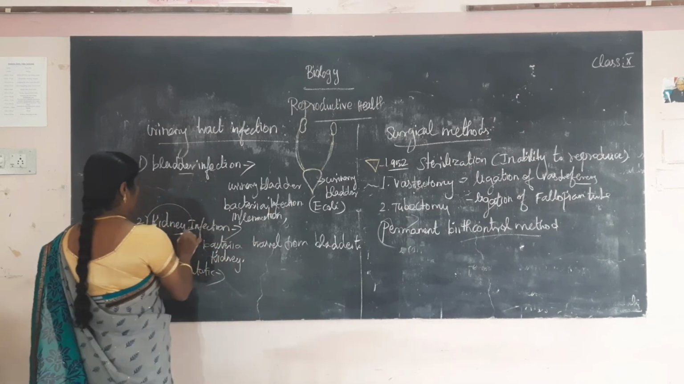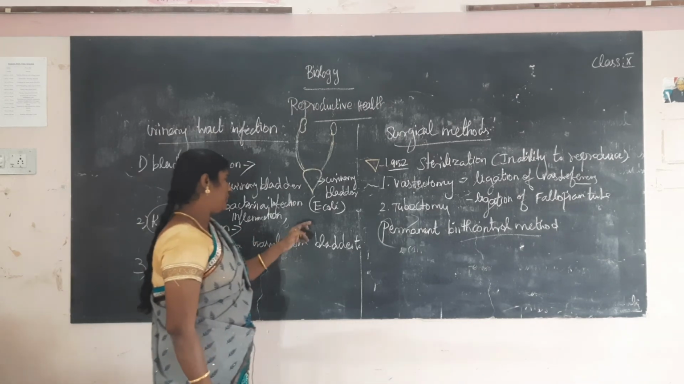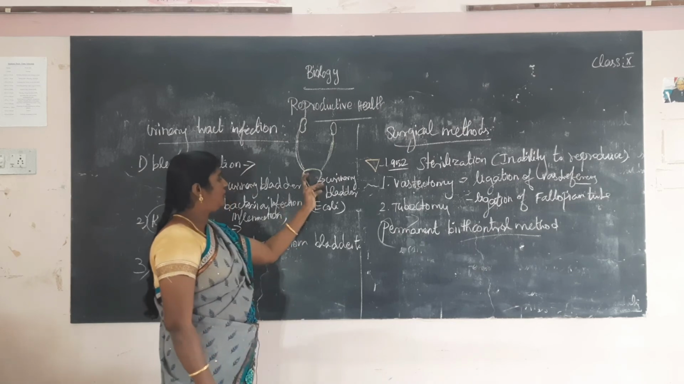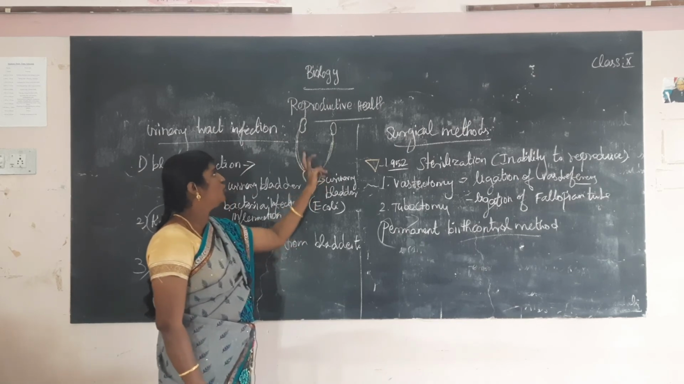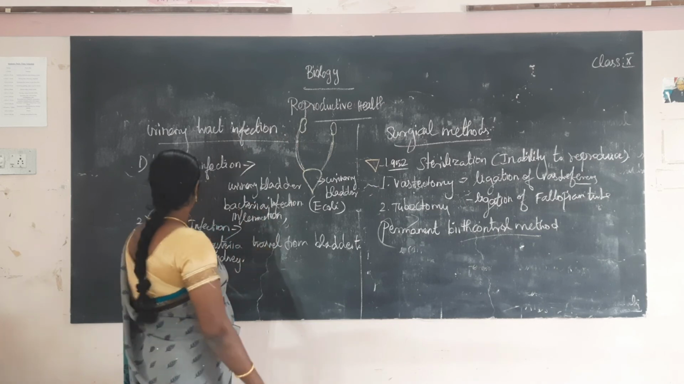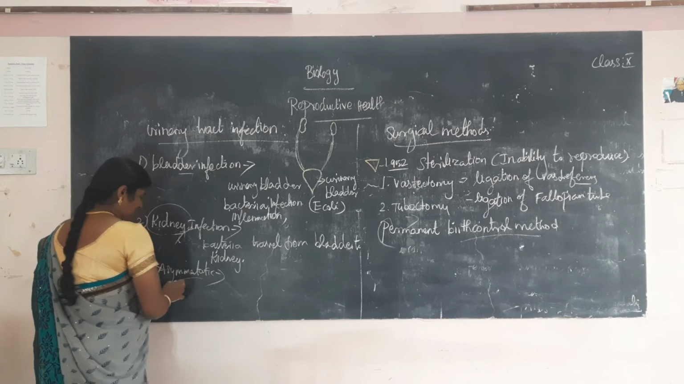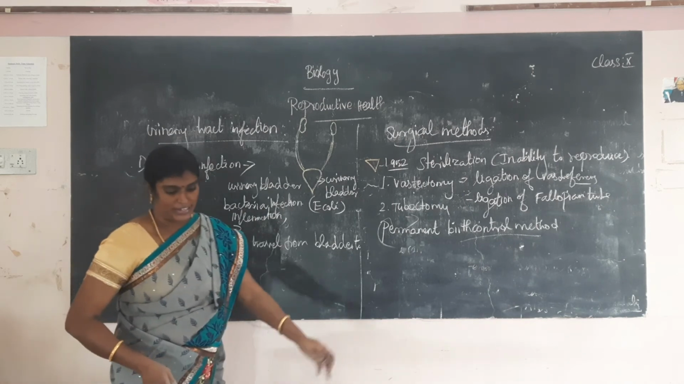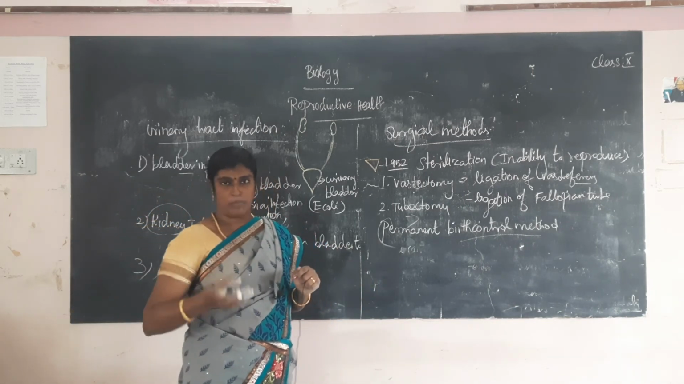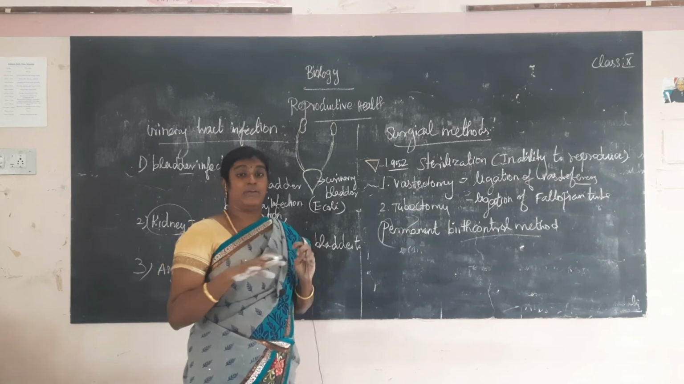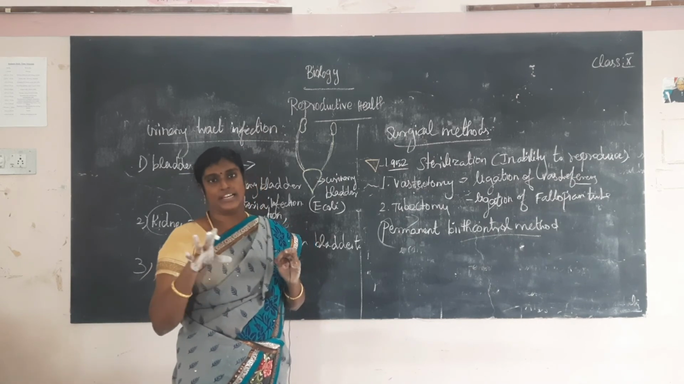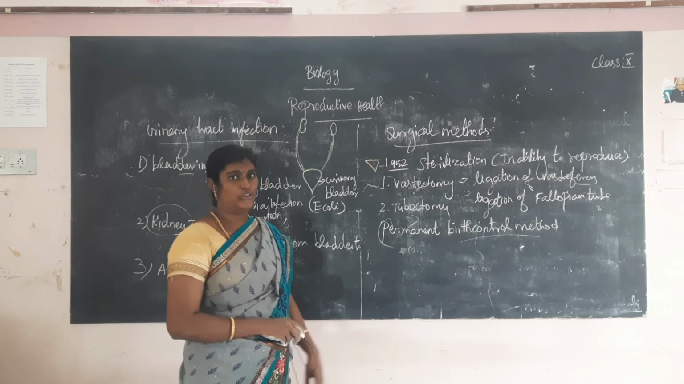Second one, kidney infection. The bacteria can travel from the urinary bladder to the kidney. That is called kidney infection. Third one, asymptomatic. What is the meaning of asymptomatic? Absence of symptoms. Sometimes the bacteria are present in the urinary bladder or kidney, but they may not show any symptoms. Do you understand the types?